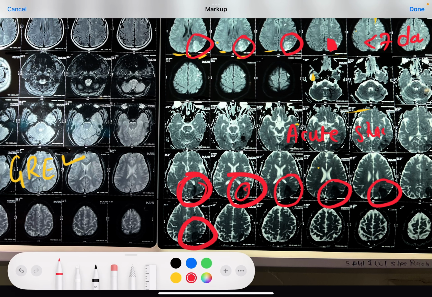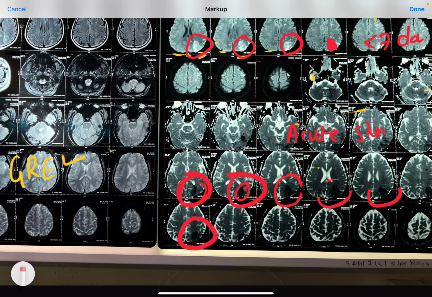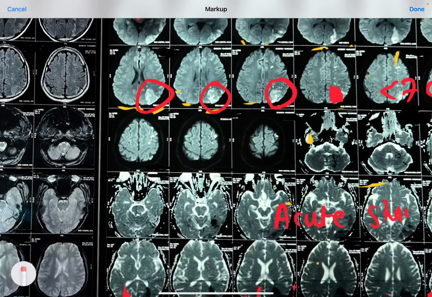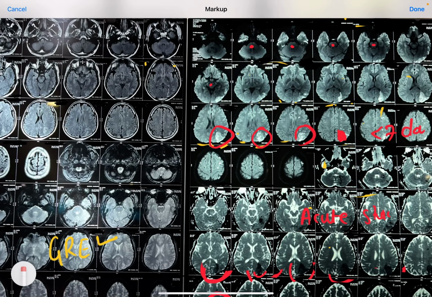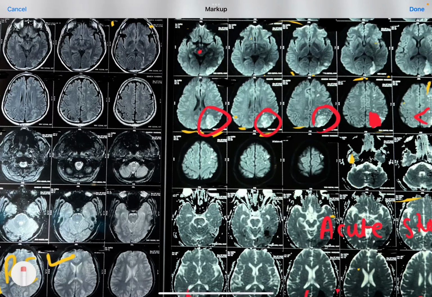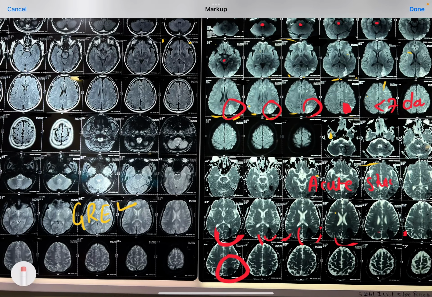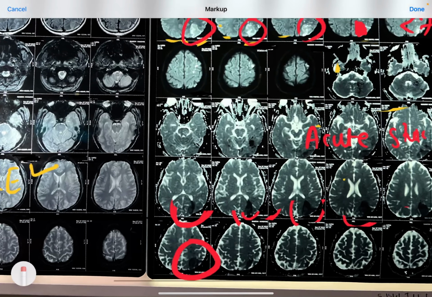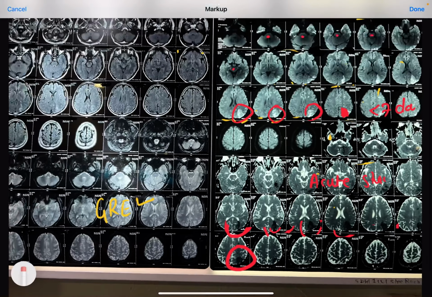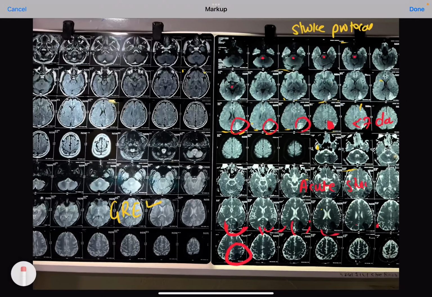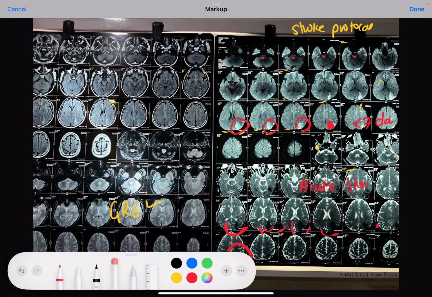Whereas after around 7 to 10 days, these things exactly reverse. After 7 to 10 days of an acute infarct, this will be blackish and this will be whitish. So here it is showing diffusion weighted restriction on DWI, and exactly opposite to that is a blackish lesion at the same spot on ADC. So this is an acute infarct of less than 7 days duration.